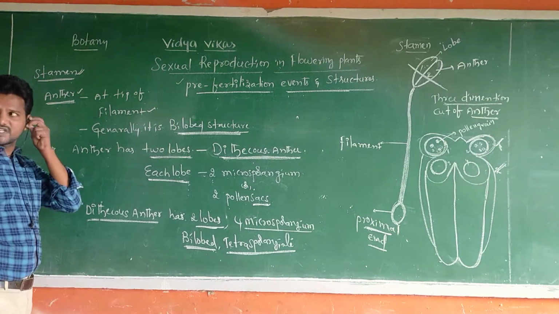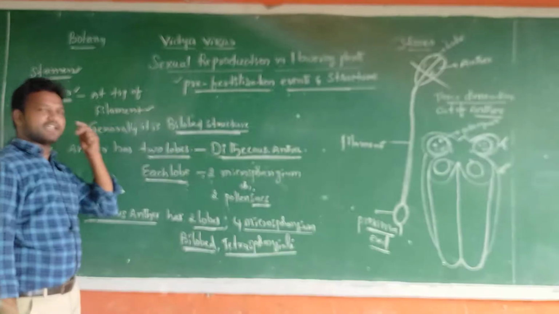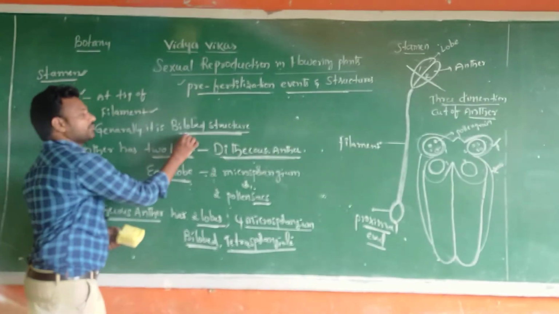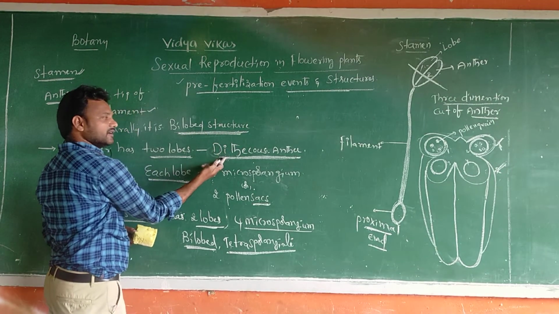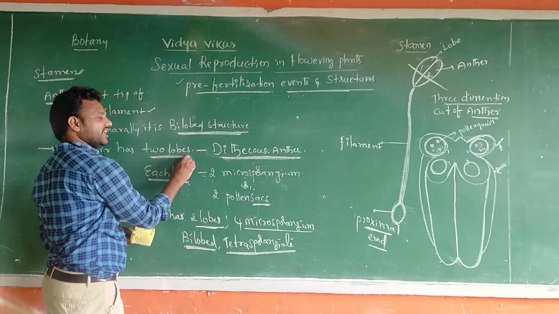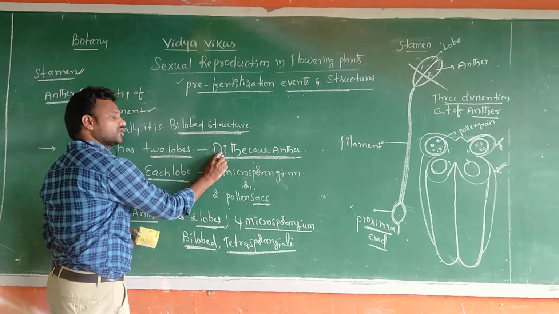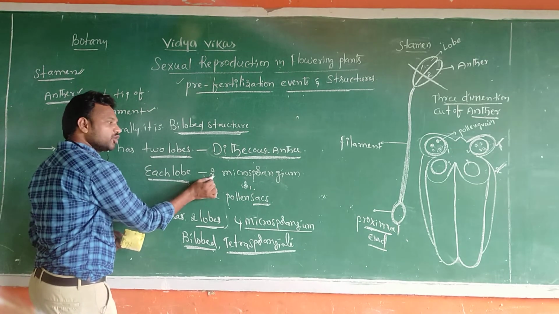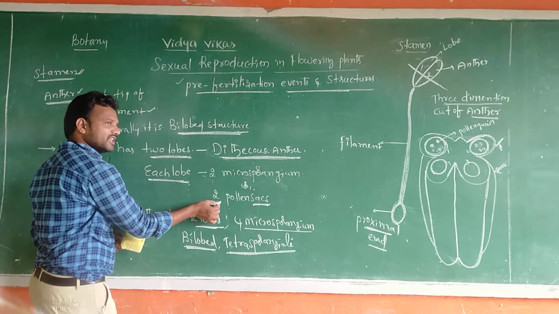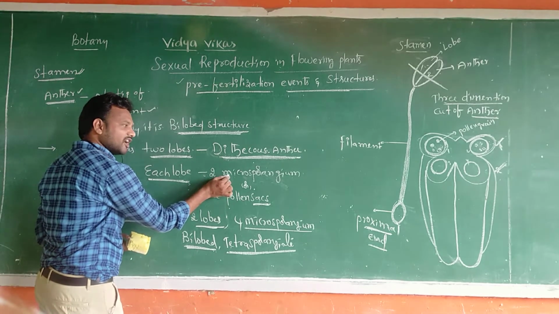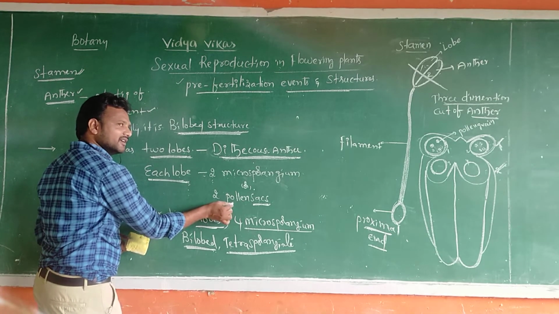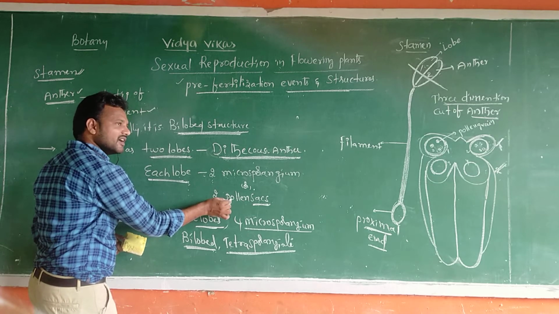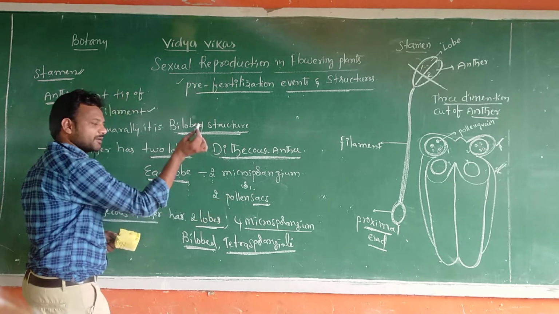Tetrasporangiate structure. This is which one, sir? Dithecous anther. It is a bilobed structure, and two lobes are there, that's why dithecous. Di means 2, theca means sac. Every lobe has how many microsporangia? Two microsporangia or two pollen sacs. Within a microsporangium or pollen sac, microspores or pollen grains are present.